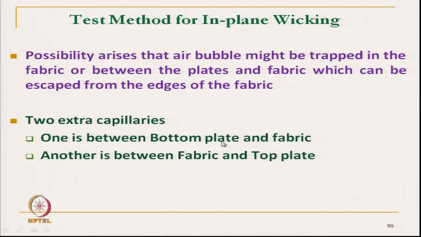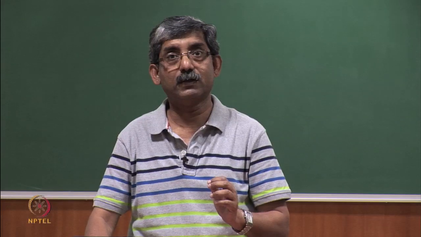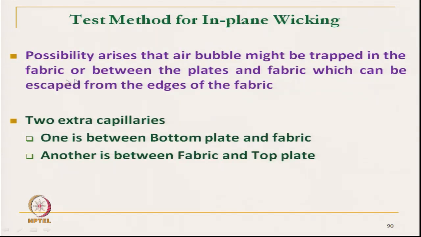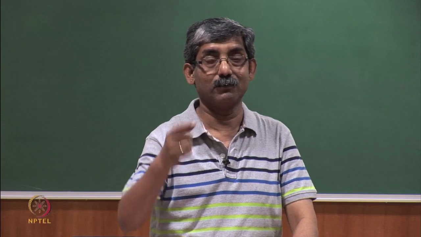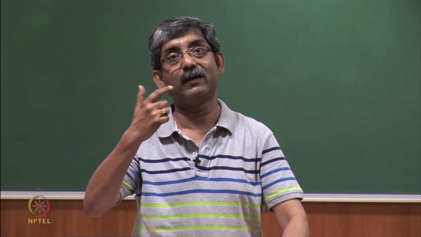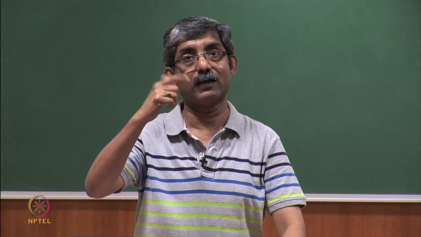Here the problem is that there may be error due to one extra layer of air. There is the possibility of air bubbles being trapped in the fabric or between the plate and the fabric. When the fabric is placed between two plates, there may be an air gap created between the bottom plate and fabric, and also between fabric and top plate.